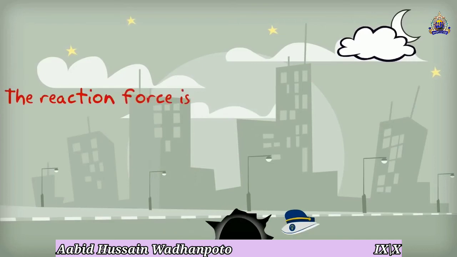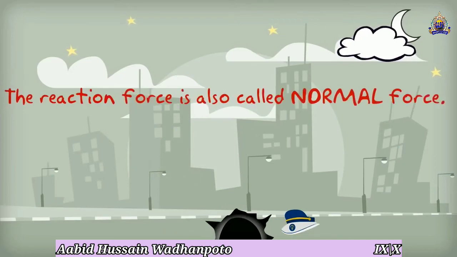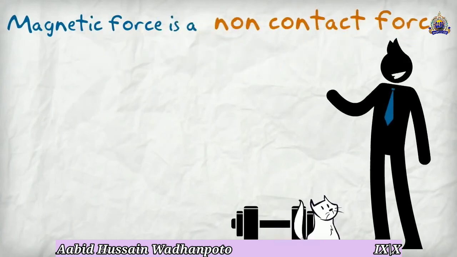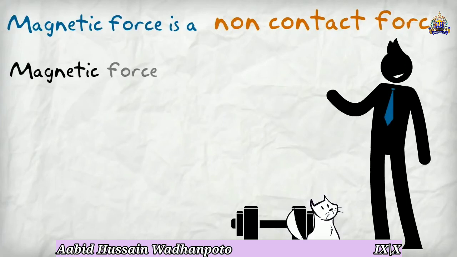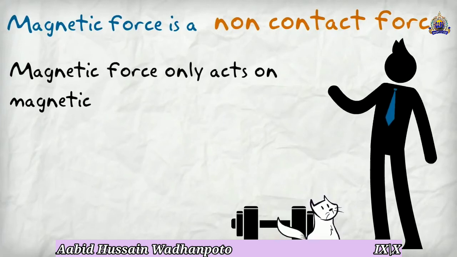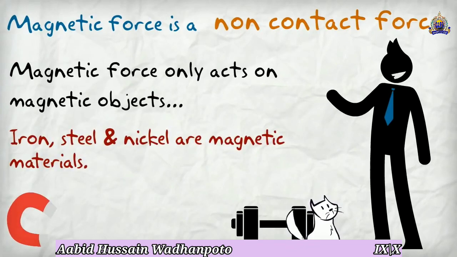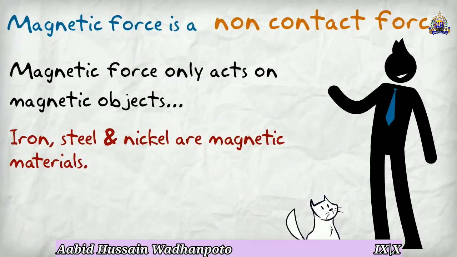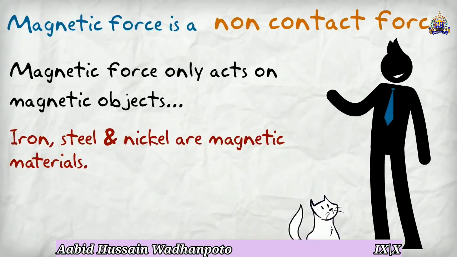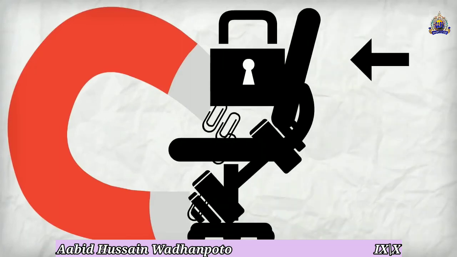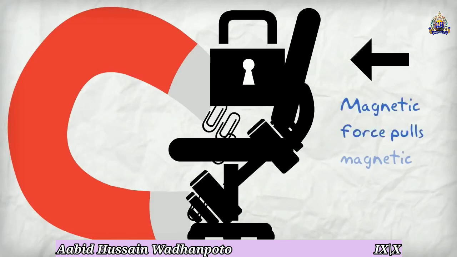Now what is the magnetic force? Magnetic force is also a non-contact force, because we can't see the force which is applied by the bodies. Magnetic force only acts on magnetic objects. Iron, steel and nickel are magnetic materials. These are called magnetic objects because they can be attracted by a magnet. So magnets can create forces like push and pull forces, due to which objects can come.